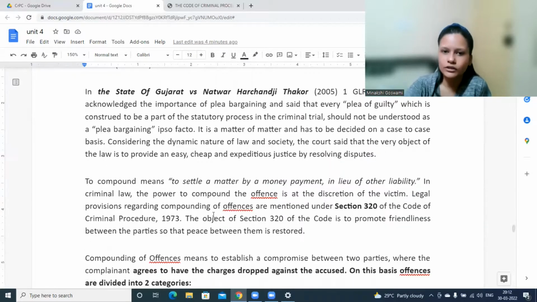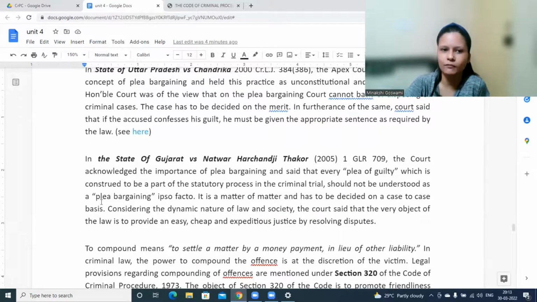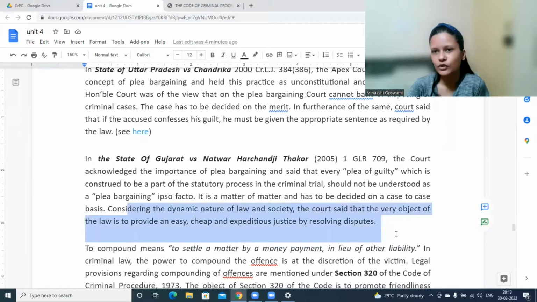But the court has itself also asked what the main purpose of plea bargaining is. It's not a general rule that applies; it is a matter to be decided on a case to case basis, considering the dynamic nature of law and society. The court said that the very object of law is to provide easy, cheap and expeditious justice by resolving disputes.